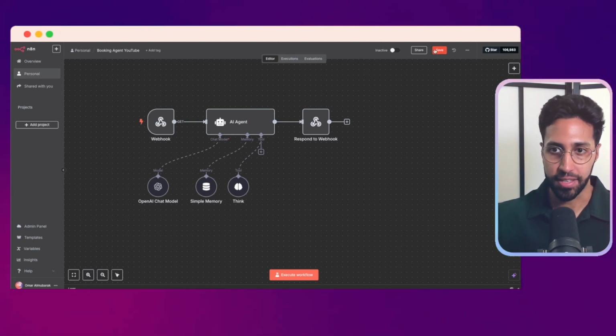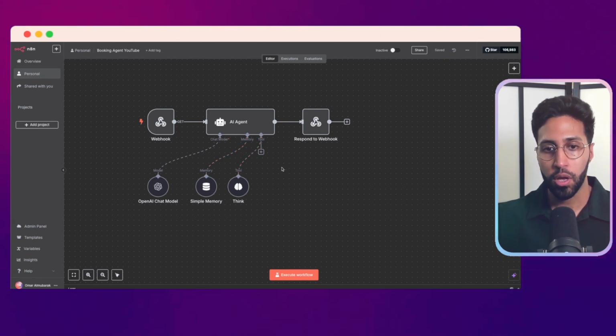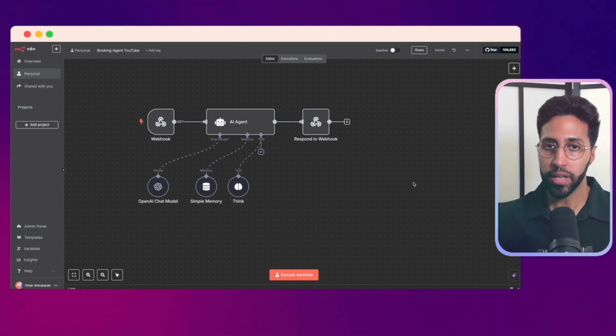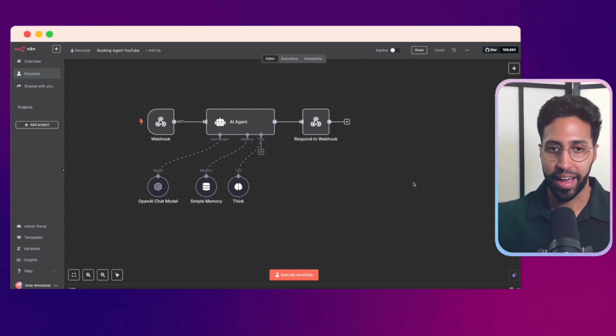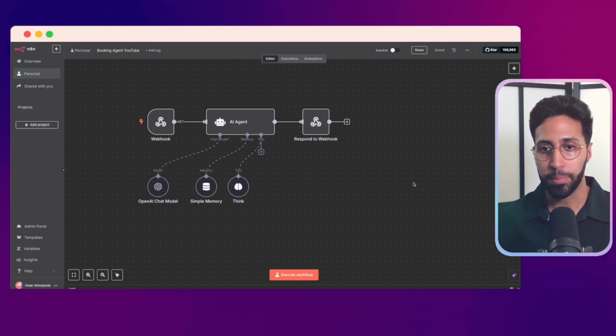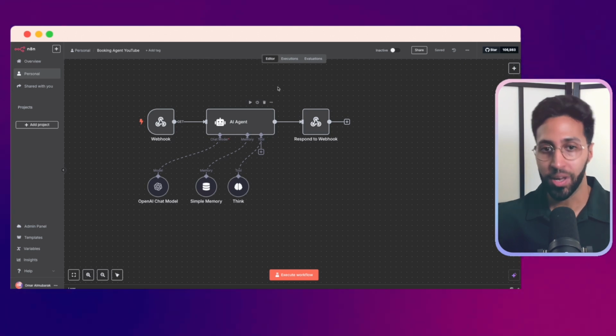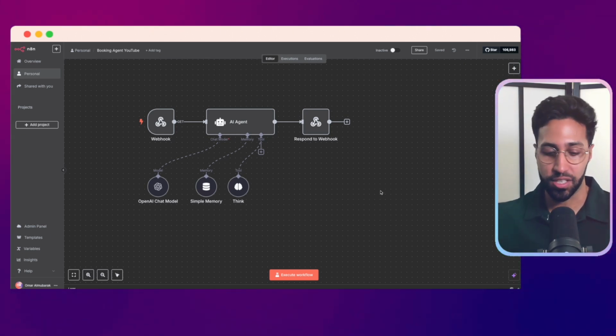So I'm just going to save this. And what we want to do is instead of having lots of different tools here to do the booking, I'm going to create one sub agent that is able to handle all my booking for me. So this is a very powerful way of using n8n where we have main agents to do the work we want to do, and then sub agents do specialized tasks.